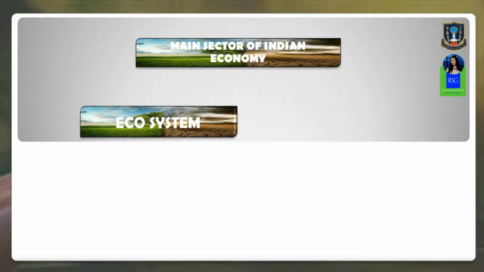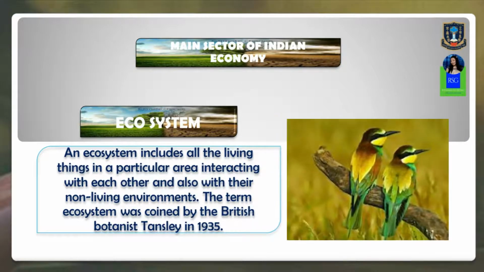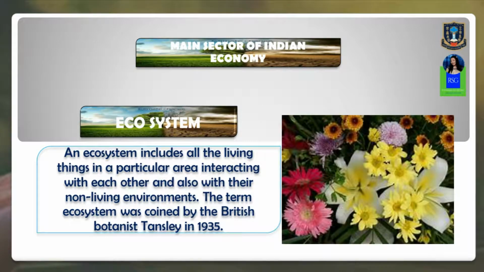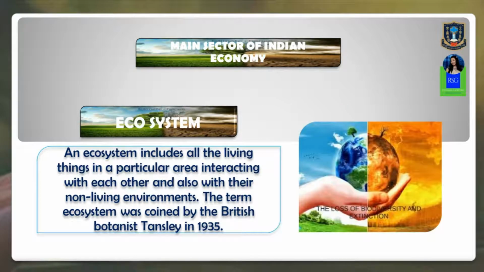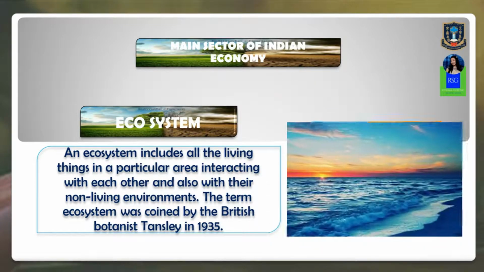Every day we see different kinds of living beings around us. When I say living beings, it means everything, right from birds or animals or trees or plants or flowers, and non-living things like the rivers, the mountains, the oceans.